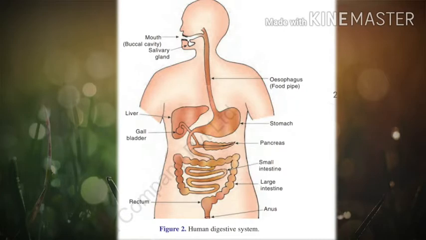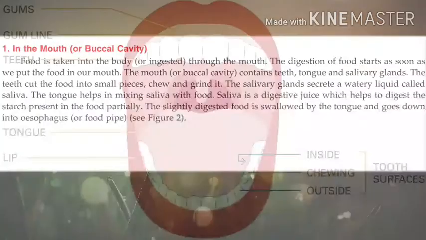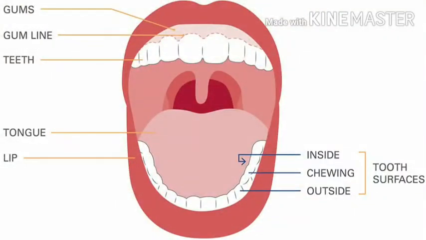So, salivary glands secrete the juice in the mouth, and liver and pancreas secrete the juice into the upper part of the small intestine. Understand? It is because of these secretions that digestion is possible. Understand, students? Now, let us start with the mouth.